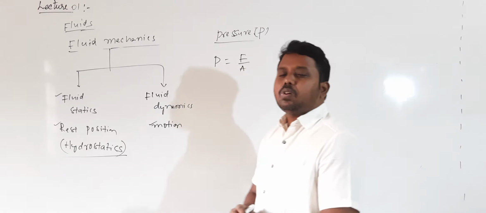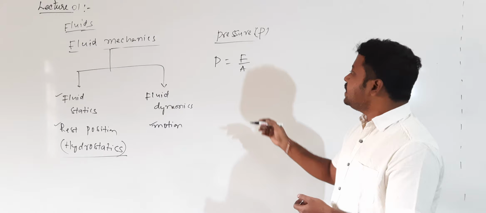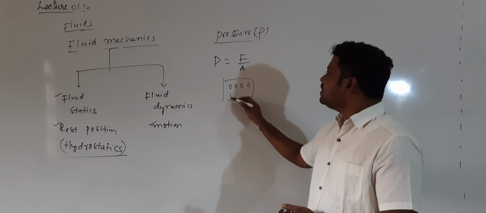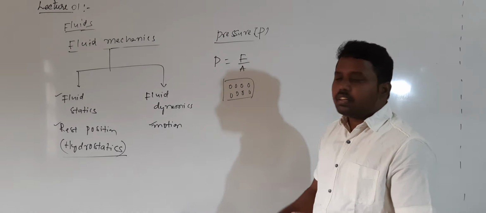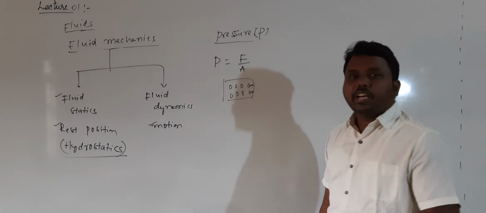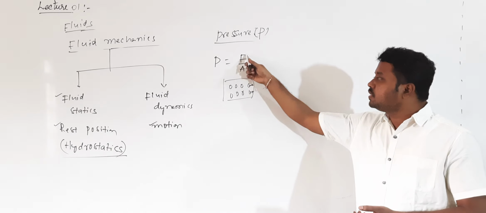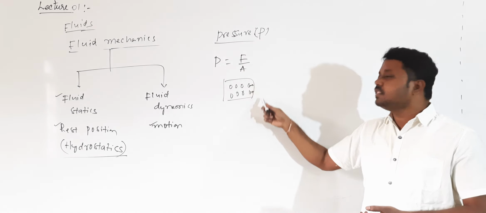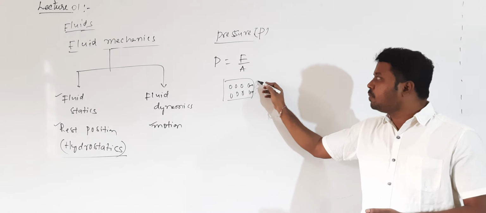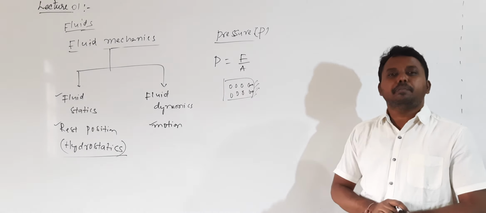Now, generally what happens? Whatever fluid you take, that fluid consists of molecules. Now I consider, for example, a container filled with some gas. Gas is nothing but molecules. The molecules are continuously colliding with each other, and also collide with the walls of the container. When they collide, they exert a force. How much force acts per unit area? But how is this force acting? Normally. If I consider this a cross section, the force is acting normal to the cross section. That force acting per unit area normally gives us pressure.